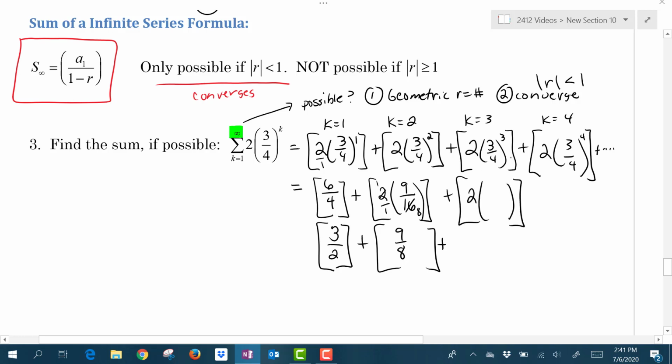The next one is 2 times 3/4 to the power of 3. So we're going to cube the top, cube the bottom. We'll simplify here by canceling common factors. 2 goes into 64. What is that? 32 times. So I get 27/32.